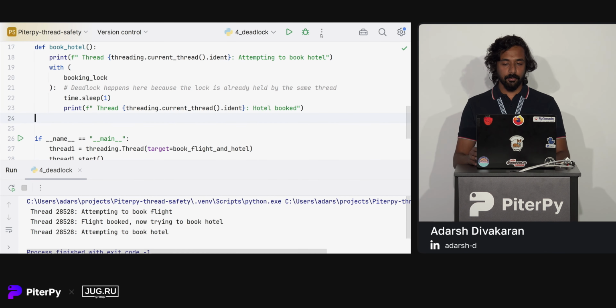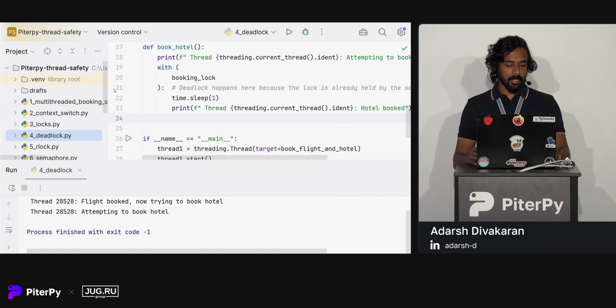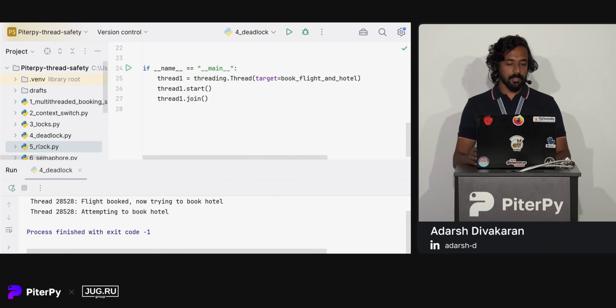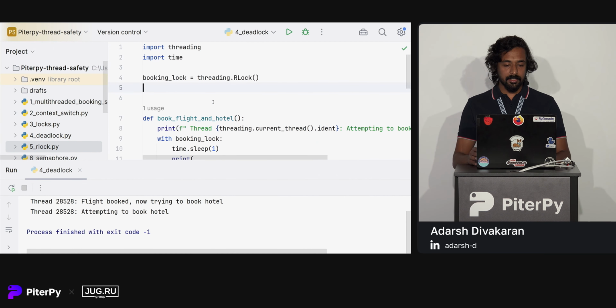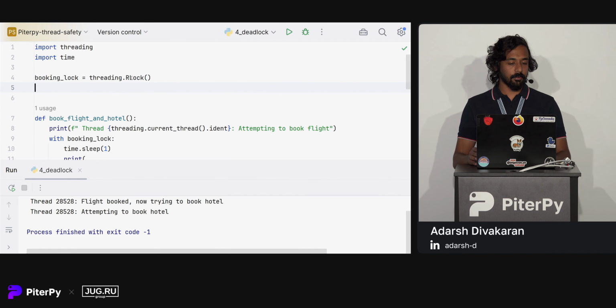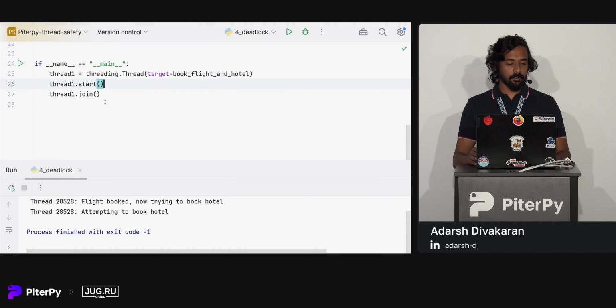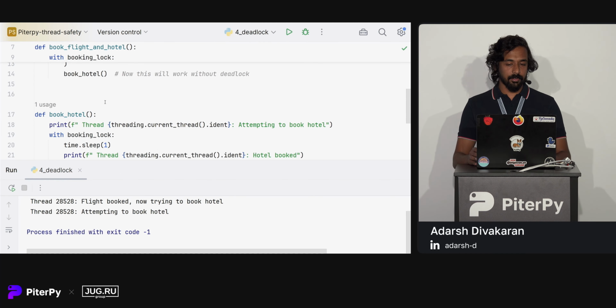So what we should do is, in this case, we can use RLock. There is nothing much different in the code. Everything remains the same. Instead of Lock, we are using the RLock class. We have only a single thread, and we have the same functions.